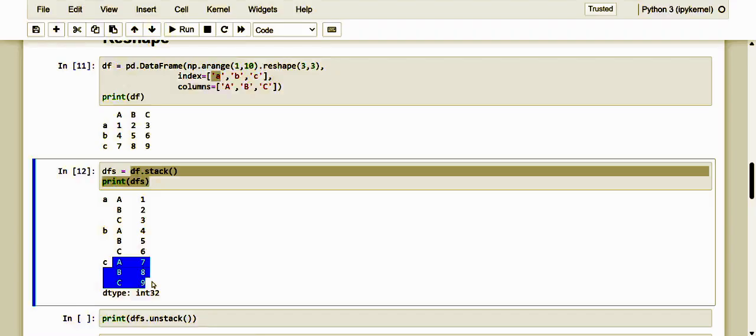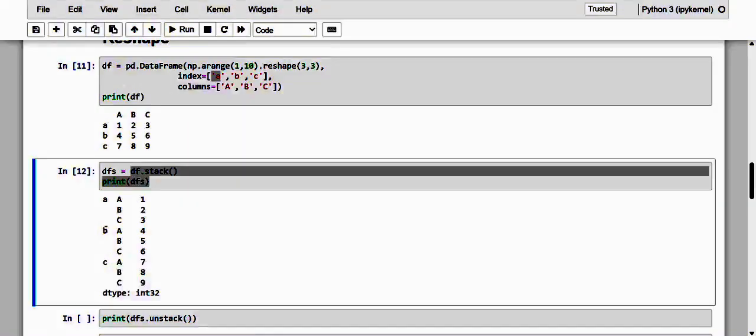So the column index has been nested for each label present in the lowest level of the index. Now under the label A we have A, B, C, that is the exact columns, and the same for B and C also. In this way, a series of 9 elements is obtained with all the values keeping the labels of the starting data frame as indexes, without any loss of information.